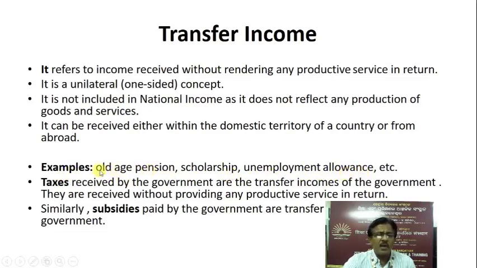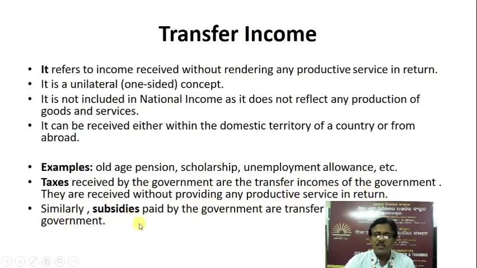These are the examples for households. Household receives this old age pension, scholarships and unemployment allowance from the government. Taxes received by the government are the transfer incomes of the government. They are received without providing any productive service in return.